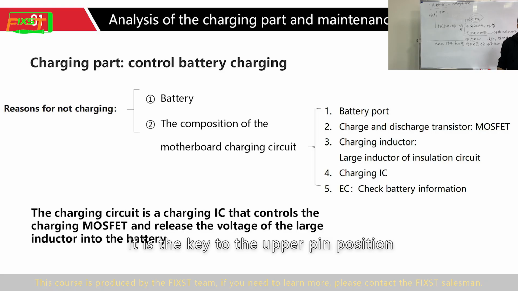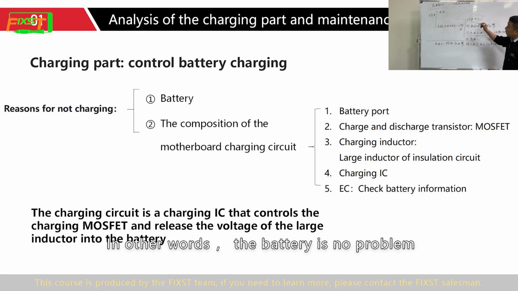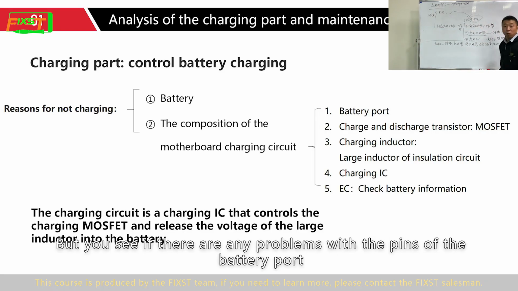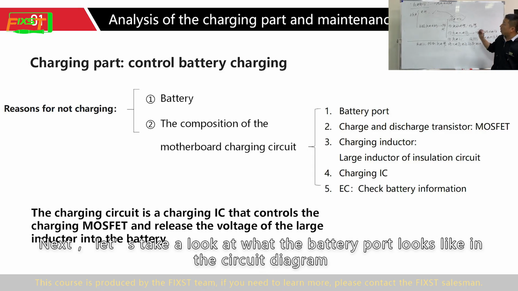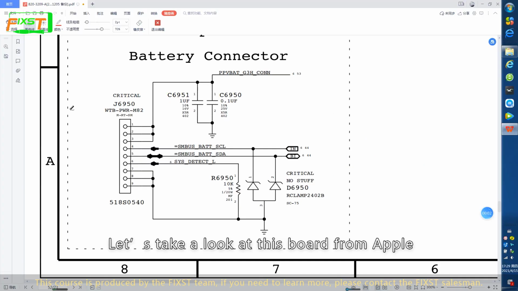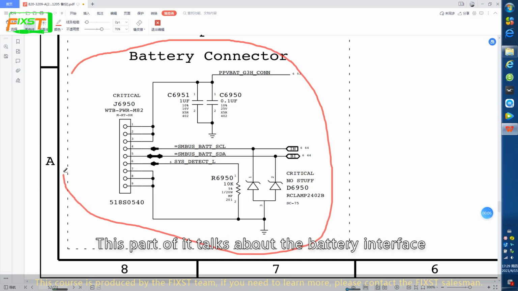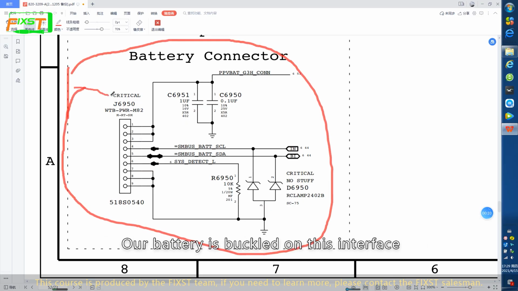It is key to check the pin positions. In other words, the battery may have no problem, but you see if there is any problem with the pins of the battery port. Next, let's take a look at what the battery port looks like in the circuit diagram. Let's take a look at this board from Apple. This part talks about the battery interface. Our battery is buckled on this interface.